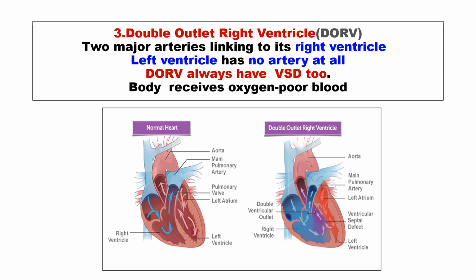In double outlet right ventricle, the two major arteries, the ascending aorta and the pulmonary trunk, are linked with the right ventricle. The left ventricle has no artery at all. It is also associated with ventricular septal defect. The body mainly receives oxygen-poor blood.